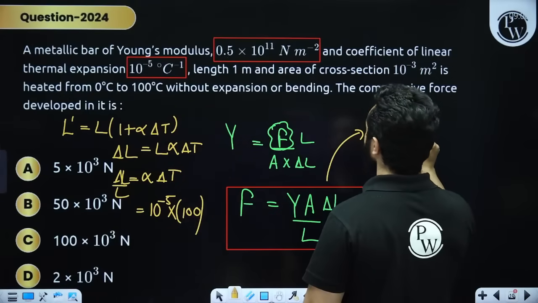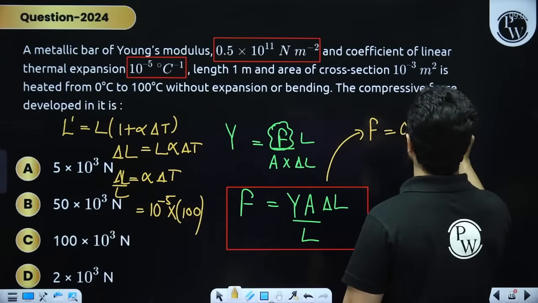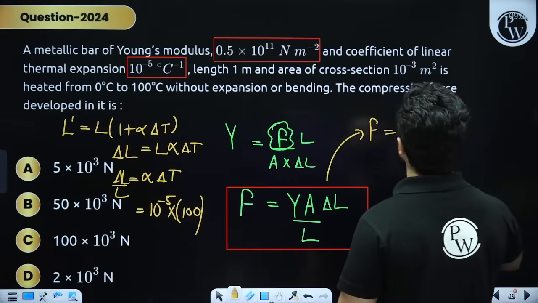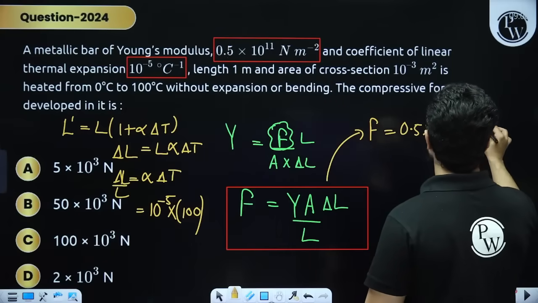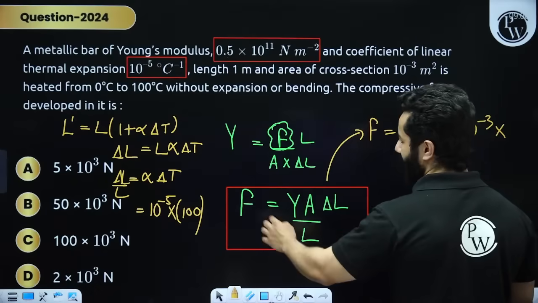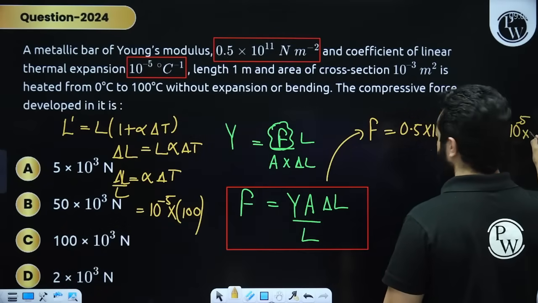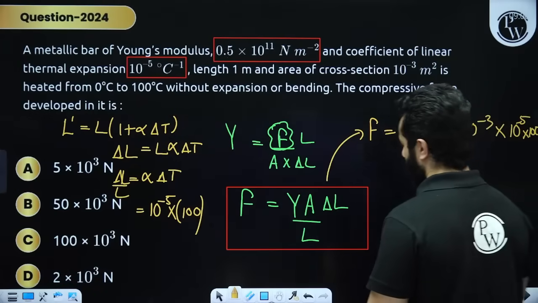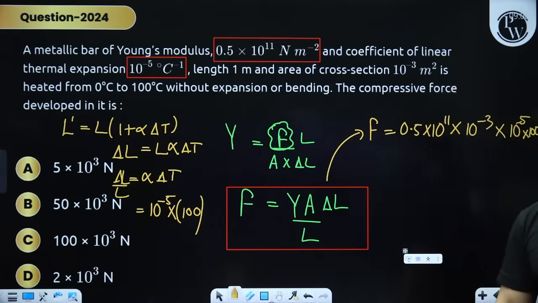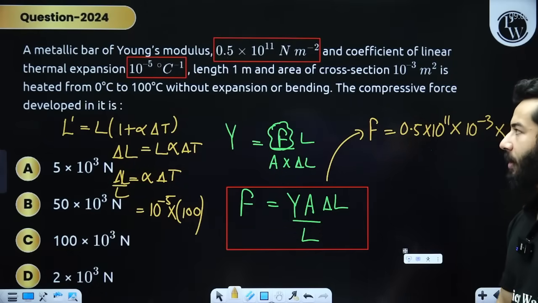Young's modulus is 0.5 into 10 to the power 11. Area of this is 10 to the power minus 3. Delta L upon L is 10 to the power minus 5 times 100, right? I have substituted the value of L also. Is there any doubt? Clear? Any more problem with this particular question?